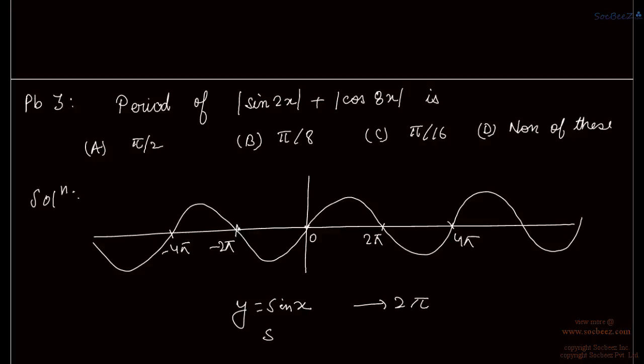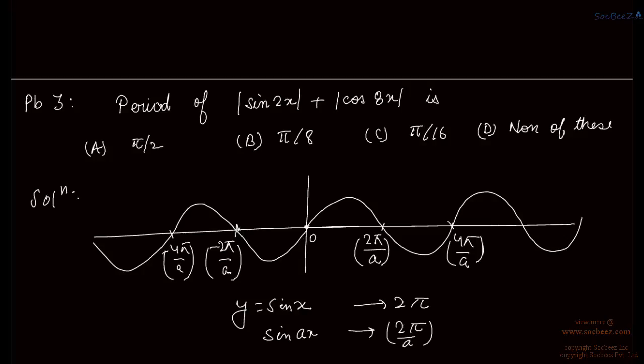Now we have a function y is equal to sin ax. Then instead of 2 pi, we will be writing 2 pi upon a. Okay, so its period will be 2 pi upon a, right? And if we take its modulus, then the function will be something like this.